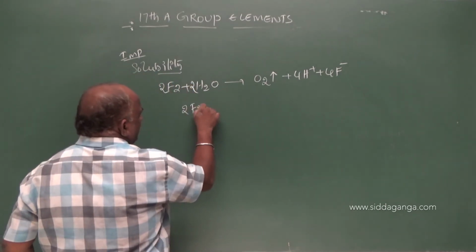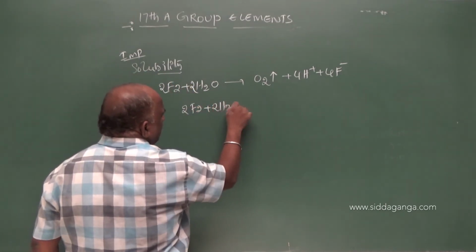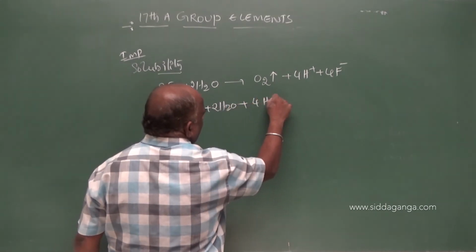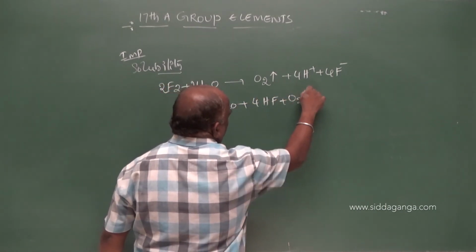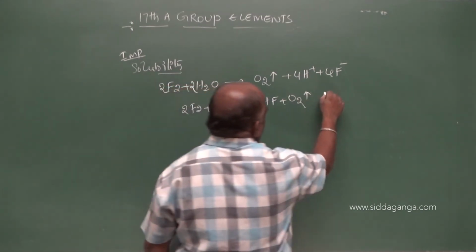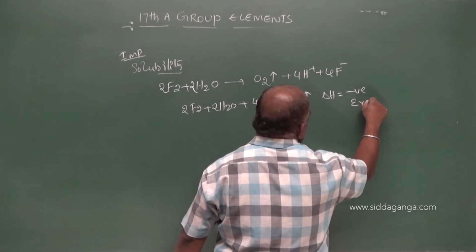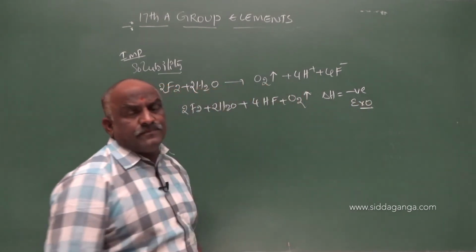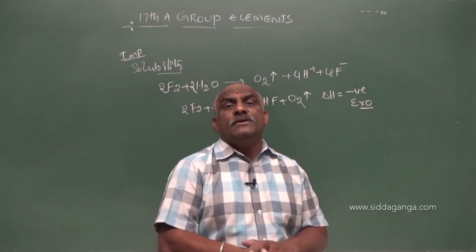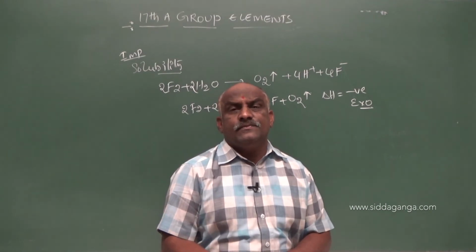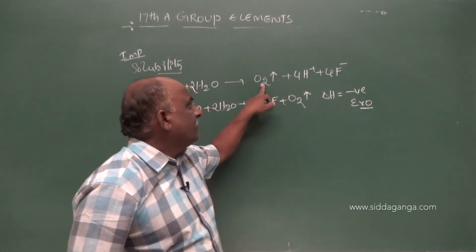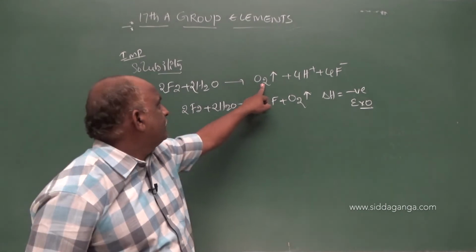2F2 plus 2H2O gives rise to 4HF plus O2. We should write like this. And delta H is negative. Negative means exothermic reaction. It is an exothermic reaction. Remember, this is the formation of oxygen gas.